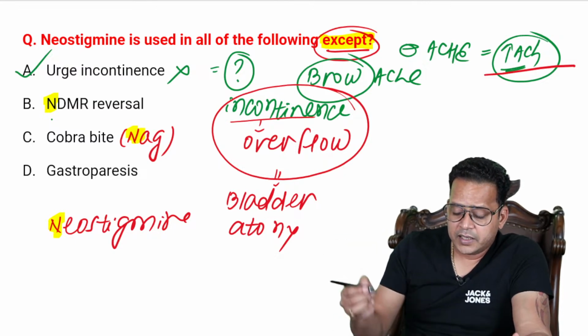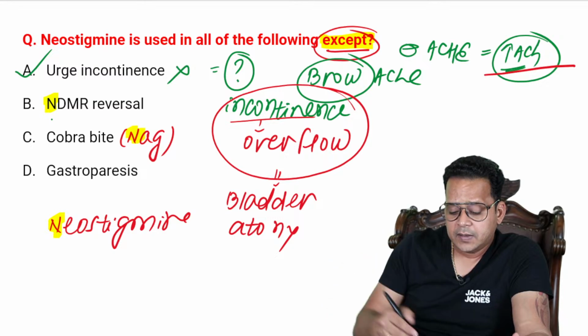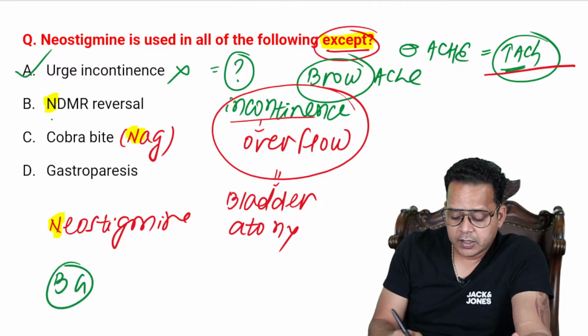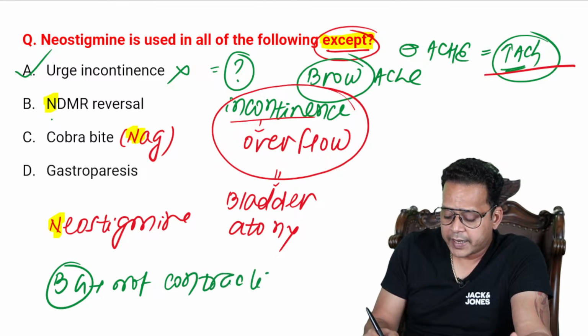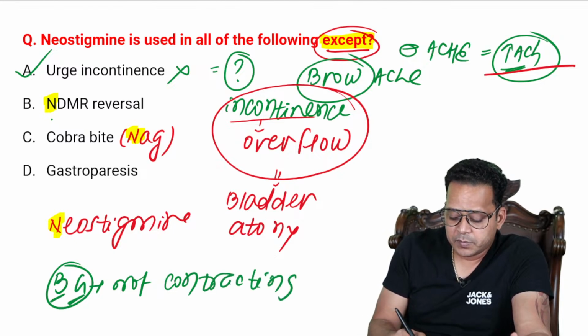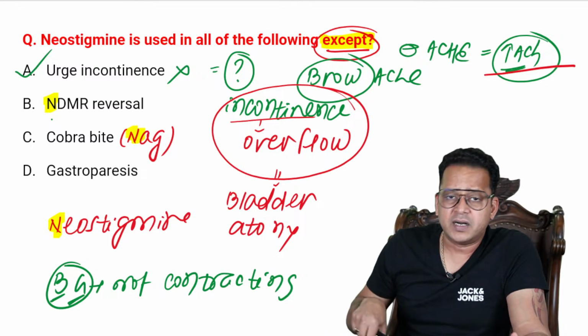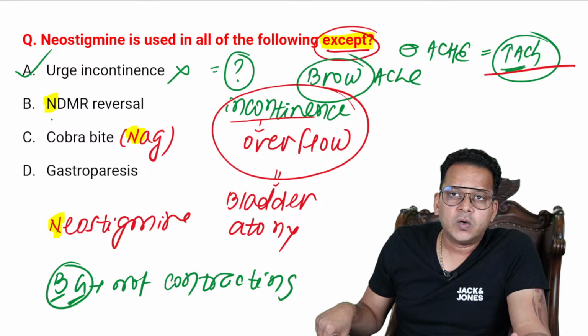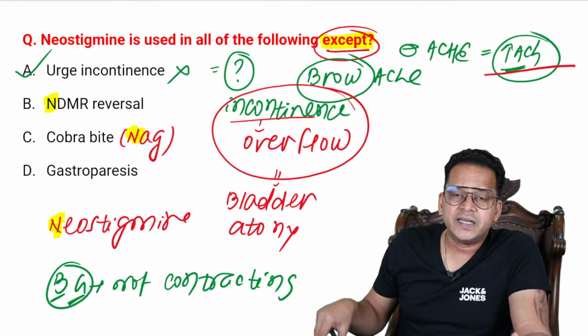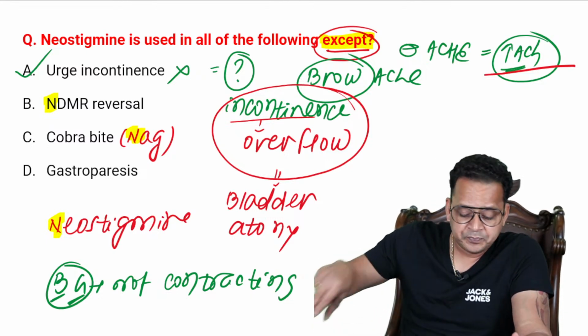Third, I use neostigmine wherever bladder and GIT are not contracting or not adequately contracting, I must say. Like bladder atony, or let us say post-operative urine retention, or gastroparesis, or paralytic ileus, these are the conditions where I can use neostigmine, right?